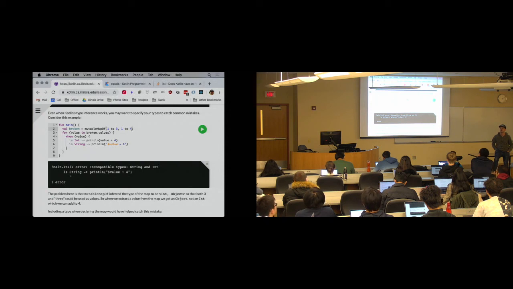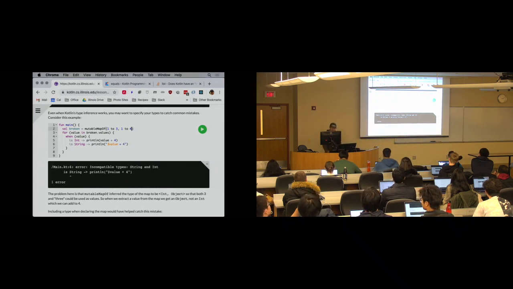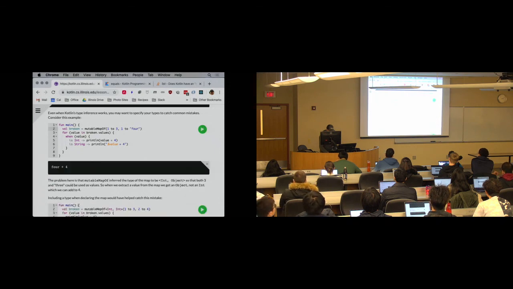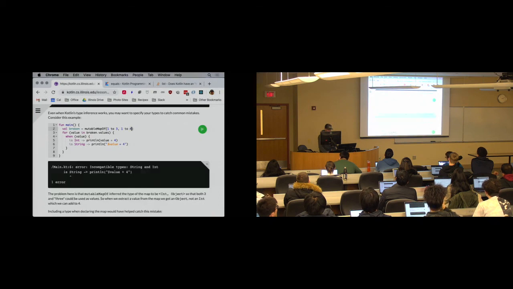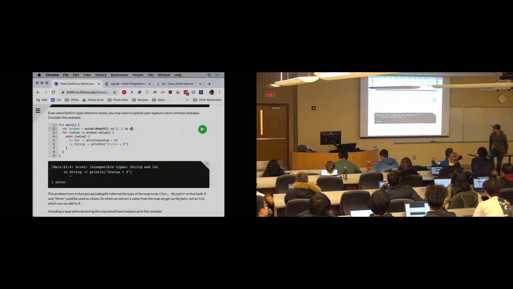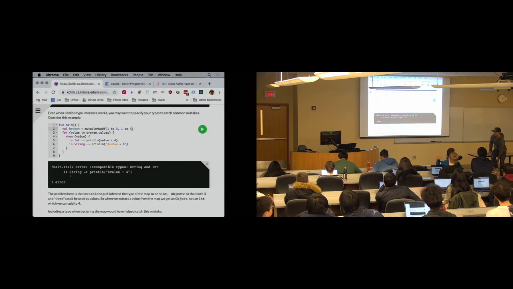No, because remember, that's string interpolation. So I'm going to get the string plus 4. This worked when I had a string in my map. I just want to point that out. So when I had a string in my map, this code was fine, no problem. As soon as I took that string out, now I have this problem. Why? Is it because it's looking at your map and it's seeing that you don't have any strings and it's saying, this is dumb, why are you doing this? Yeah, basically.